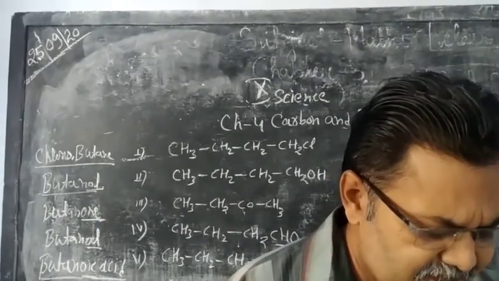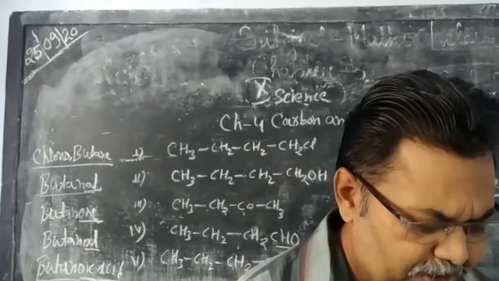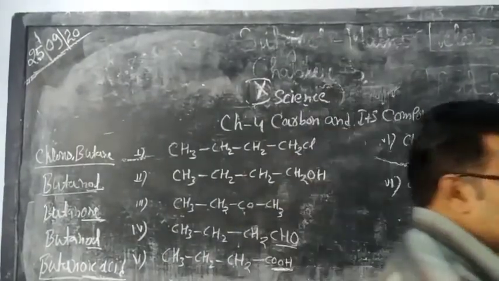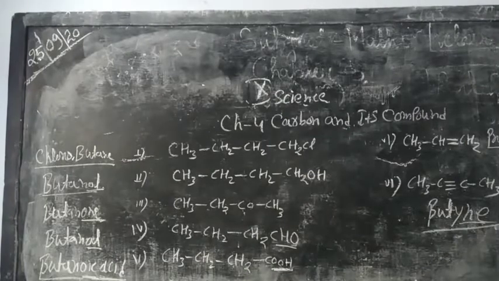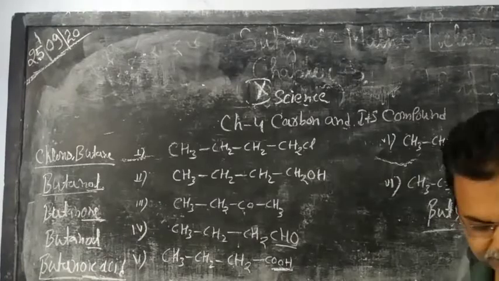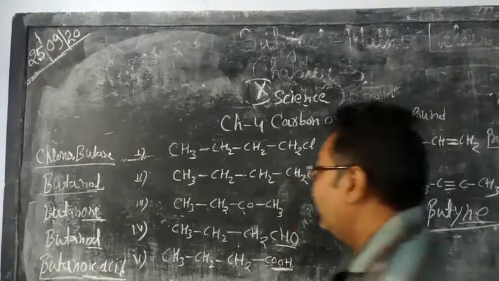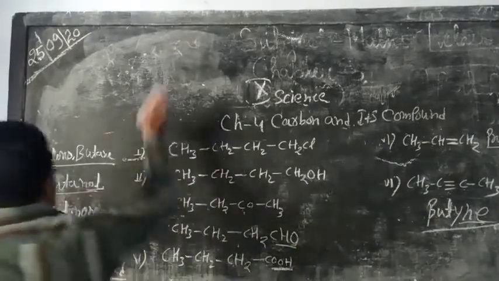Now we have discussed naming, and our next topic is some chemical properties of organic compounds.